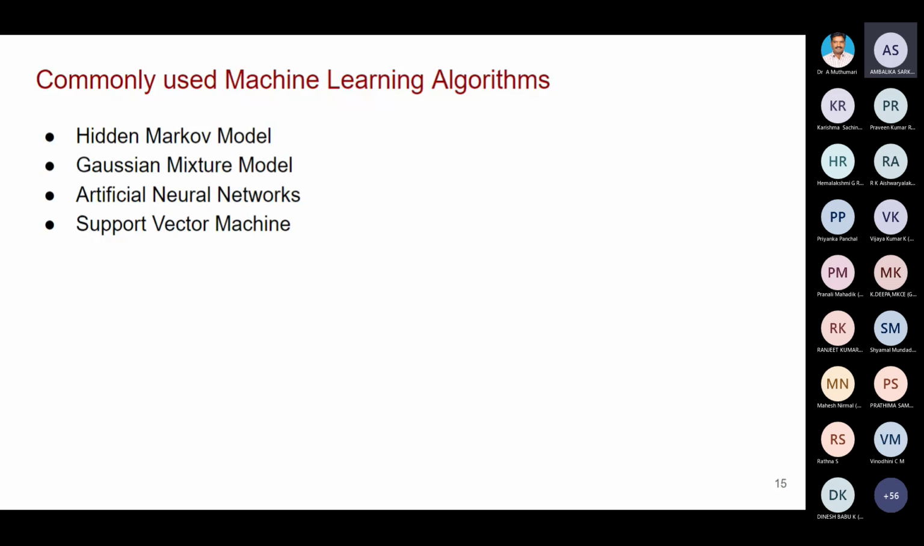The next one is commonly used machine learning algorithms. If you take many existing speech-based applications, these models are commonly used: the hidden Markov model, Gaussian mixture model, artificial neural networks, and support vector machine. These are the commonly used machine learning algorithms.